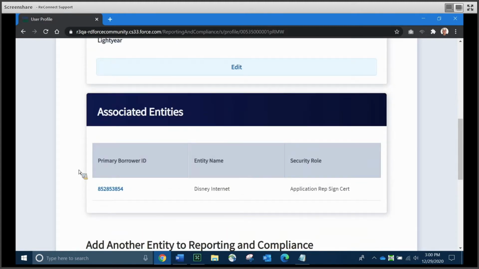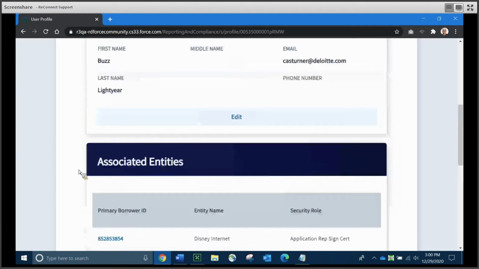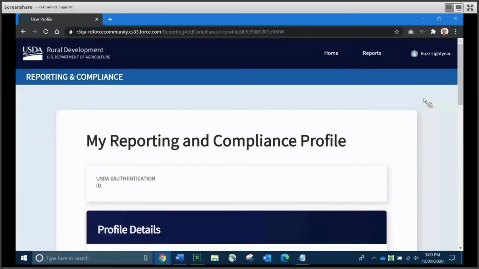If you scroll down a little bit further, you'll see all the entities that you're associated with. If you're a consultant and associated with more than one, you'll also have an opportunity to switch entity, which I'm not going to show you today, but the user guide does cover that.